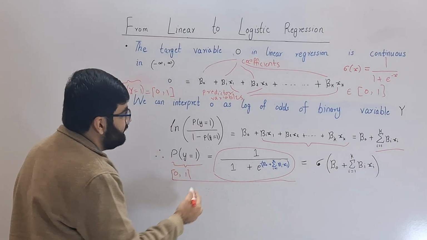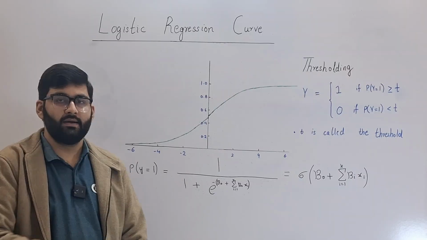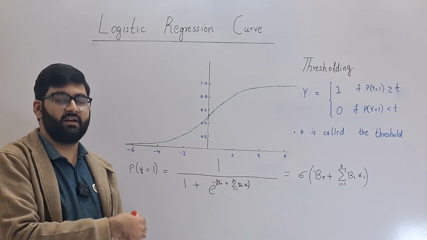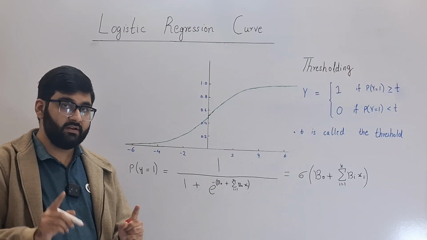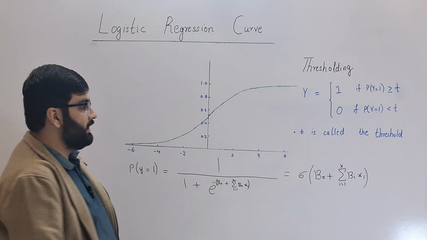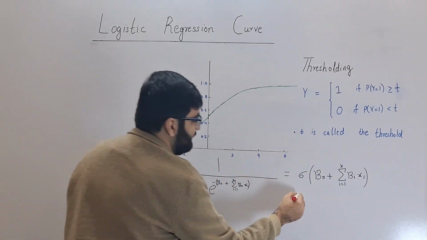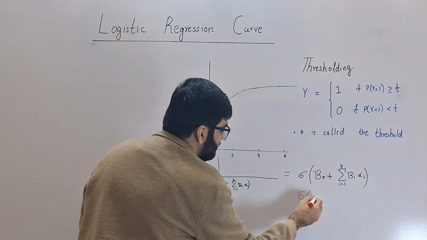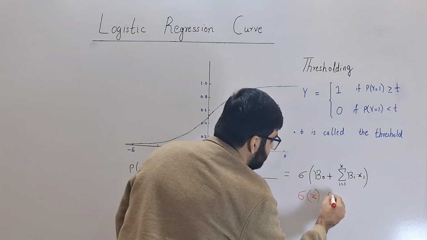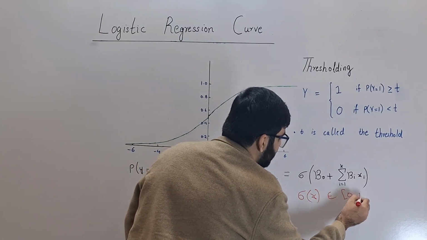If we know the k predictor variables and corresponding coefficients, we can use them to calculate the probability of whether y equals 1 or not. This is the plot for the logistic regression function. The logistic regression function is basically a sigmoid function applied on this term. The sigmoid function has the property that it always belongs to the interval 0 to 1.